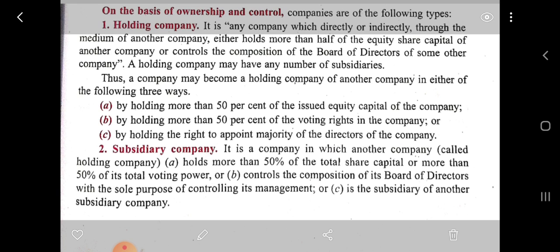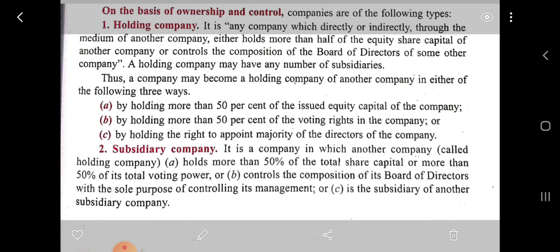So a holding company of another company may be so in three ways. Number A, by holding more than 50% of the equity capital of the other company. Number B, by holding more than 50% of the voting rights of the other company. Number C, by holding the right to appoint the majority of directors in the company. So they have more than 50% of the equity capital, or more than 50% of the voting rights, or 50% or more of the composition of the board of directors of the other company.